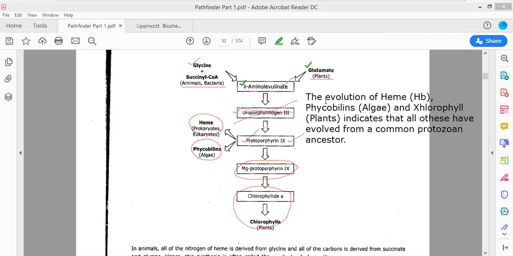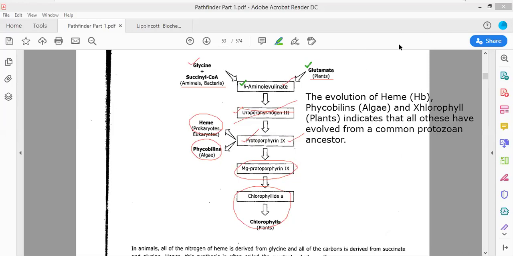Thus protoporphyrin 9 is a common ancestor that will lead to the formation of all the different types of molecules. This is chlorophyll. Probably the C has not come out. Oh, sorry. This is chlorophyll. Okay. So it is protoporphyrin 9 that serves as the common intermediate.